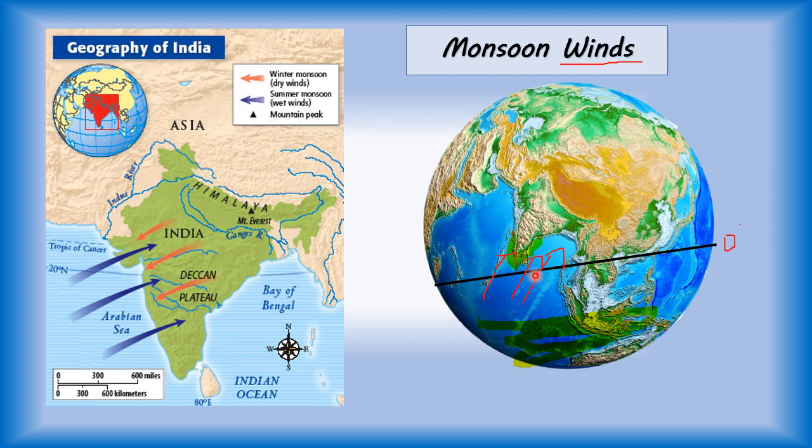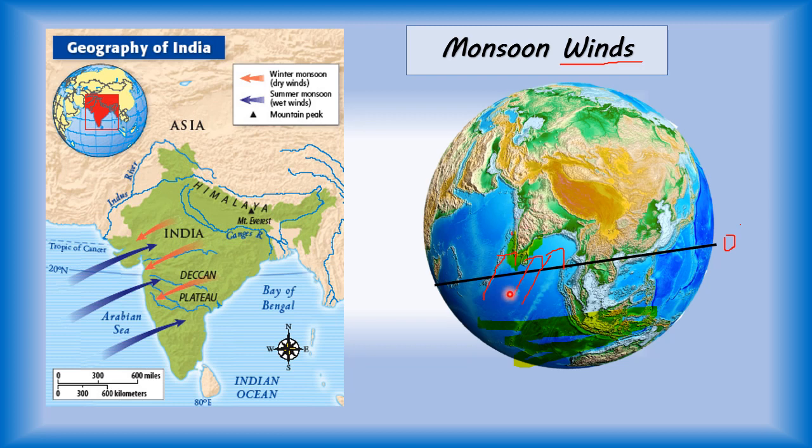So because of evaporation, because of a lot of water, they are loaded with a lot of moisture, and when they cross this equator and reach India from the southern part, they enter India. And here in India, which season is there before monsoon? Summer season. So a lot of heat is there, and as a result the air here is also warm. As we all know, warm air rises up because it is lighter.